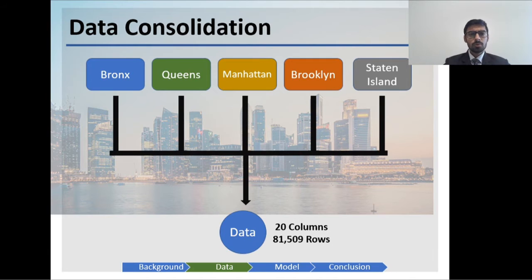Now, to get a wholesome dataset, the next thing we did was to combine the data that we got for five different boroughs of New York City into a bigger dataset. The different boroughs were Bronx, Queens, Manhattan, Brooklyn, and Staten Island. The overall dataset that we got after merging all the datasets contained nearly 81,500 rows and 20 columns.